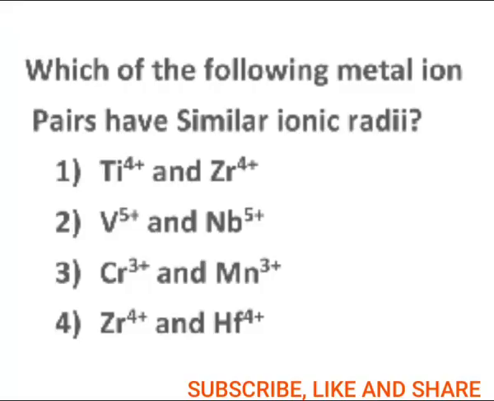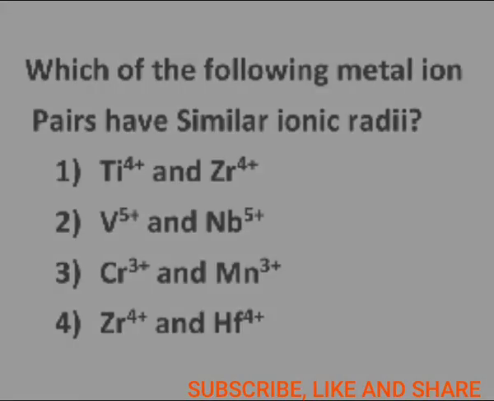Hello students, consider the question on your screen. Which of the following metal ion pairs have similar ionic radii? So the various elements involved: titanium, zirconium, vanadium, niobium, chromium, manganese, zirconium and hafnium. Let us see the placement of it on the periodic table.